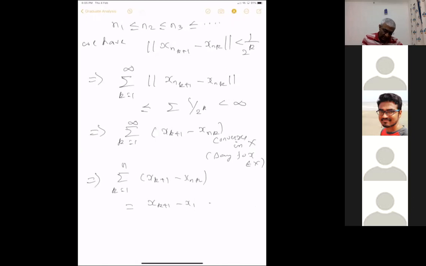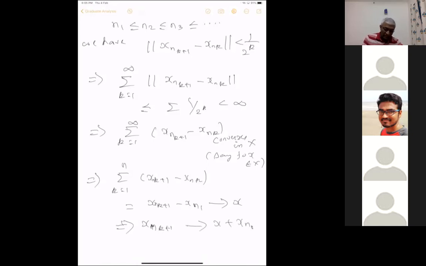This converges to x. Sorry, this is not x, I have missed it. This is for a subsequence. This is also here, this is x_{n_1}. This implies x_{n_{k+1}} converges to x plus x_{n_1}, which is just a constant, I mean, this is not a sequence.